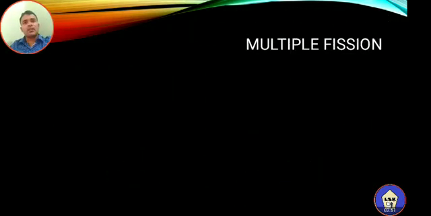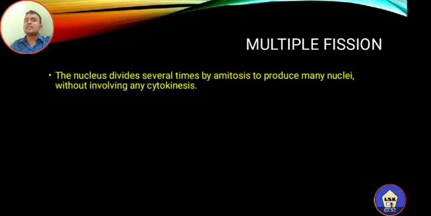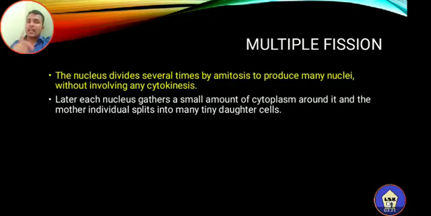Now the next type is called multiple fission. What is meant by multiple fission? In this case, the nucleus divides several times by amitosis to produce many nuclei without involving any cytokinesis. At the beginning there is no cytokinesis, only amitosis takes place, only the division of nuclei. Later, each nucleus gathers a small amount of cytoplasm around it, and the mother individual splits into many tiny daughter cells.